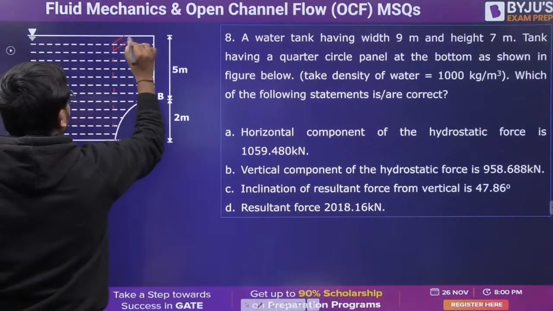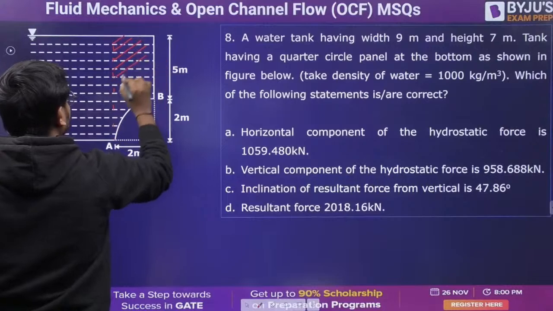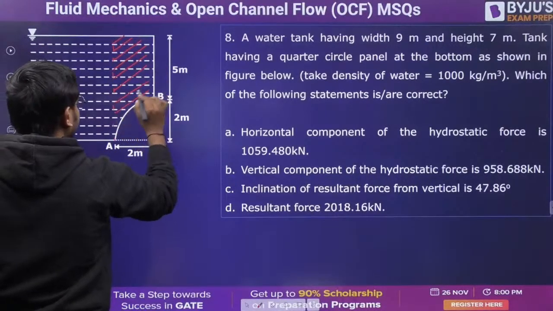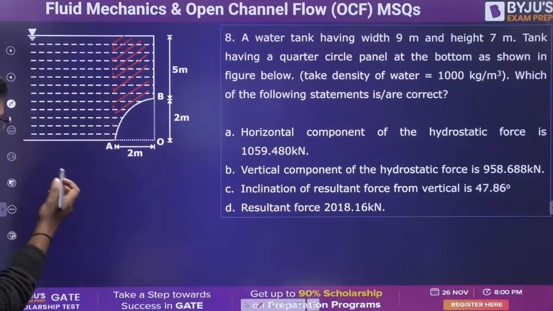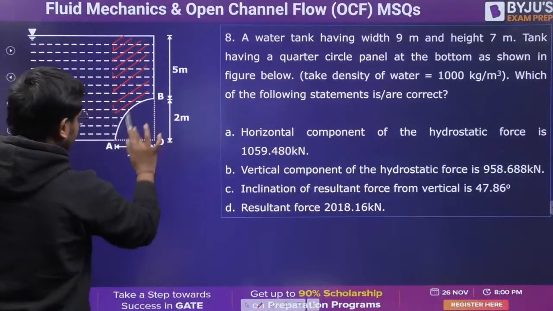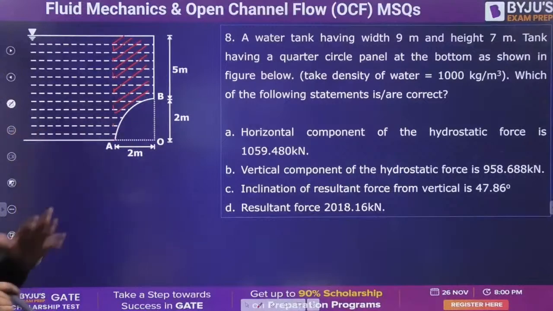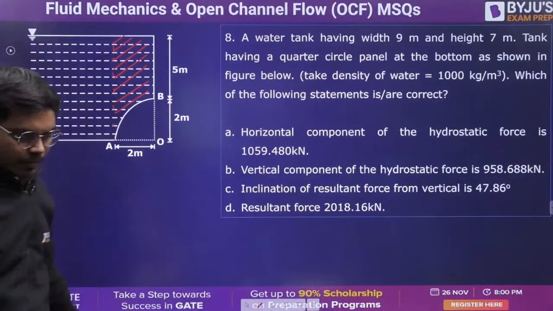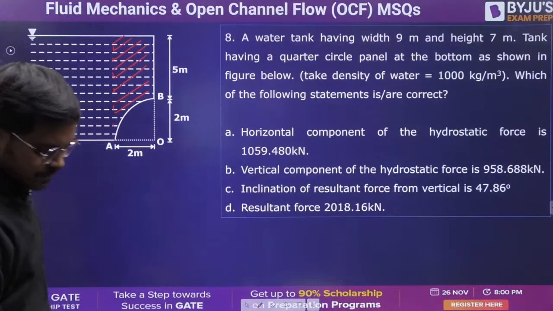This volume I want. Can I find out this volume? Yes, I can find out. How I can find out? If I can find out this entire volume, right, minus the volume of this particular quarter circle, I can do it.